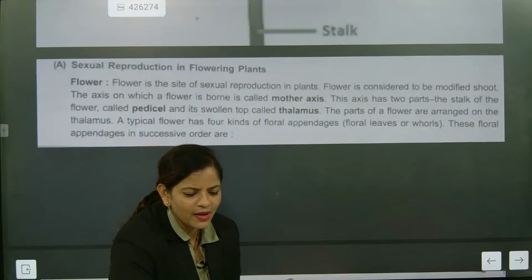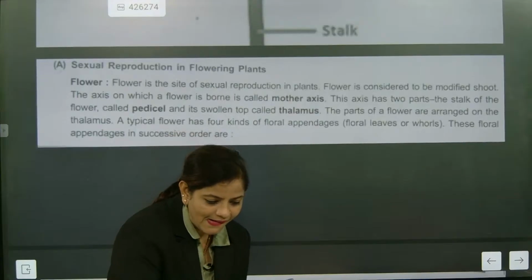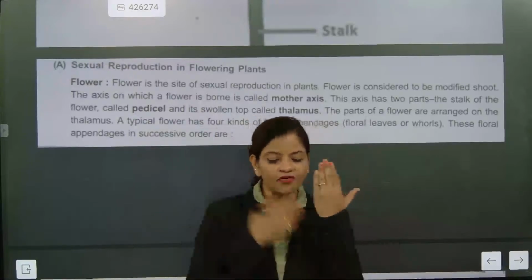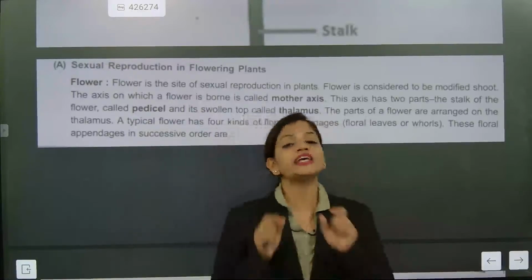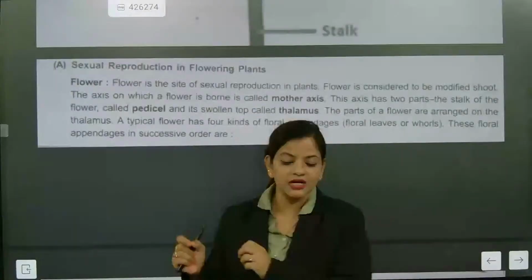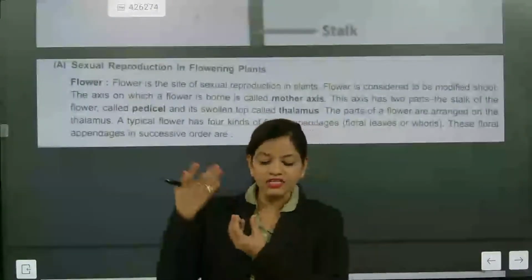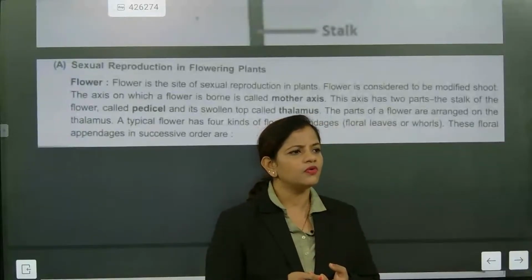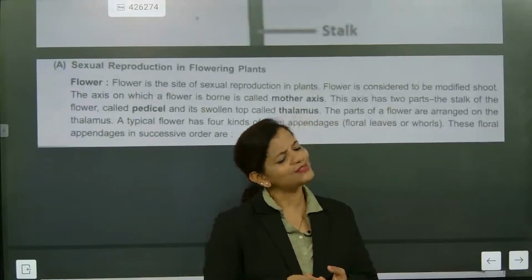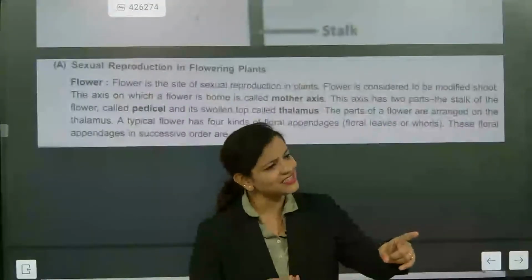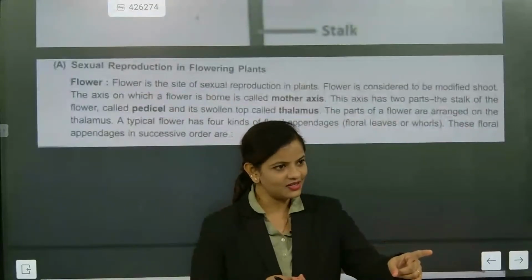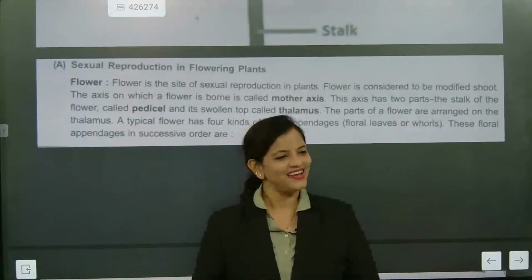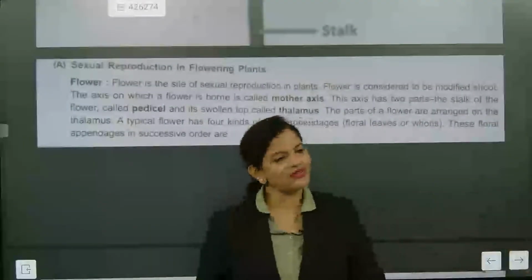Okay. What happened, Vishwa? Why are you crying? Now look here, beta. See, you need to understand that the axis on which the flower is exactly growing is considered as mother axis. What is it called? Mother axis. What happened? What is it called? What is mother axis? Come in. Near my range you come. After that I punch you.